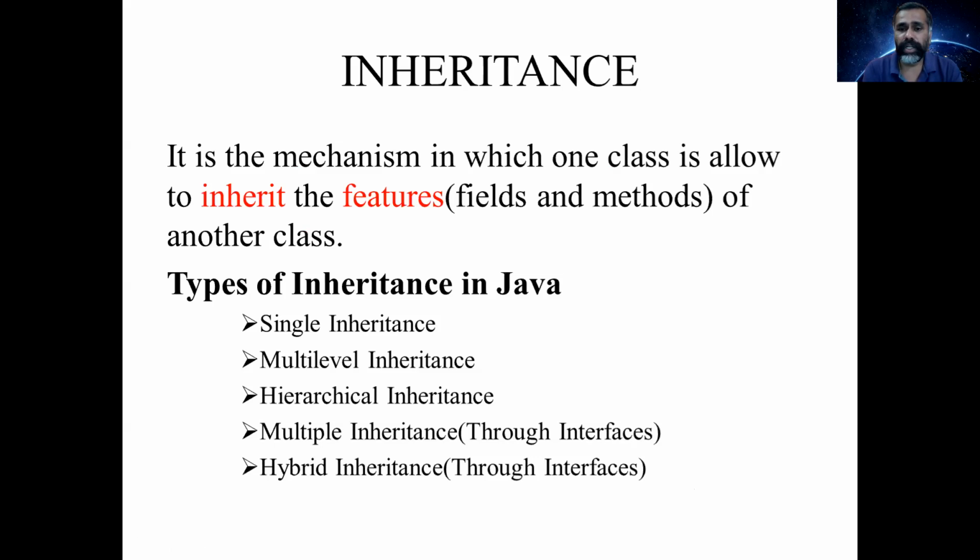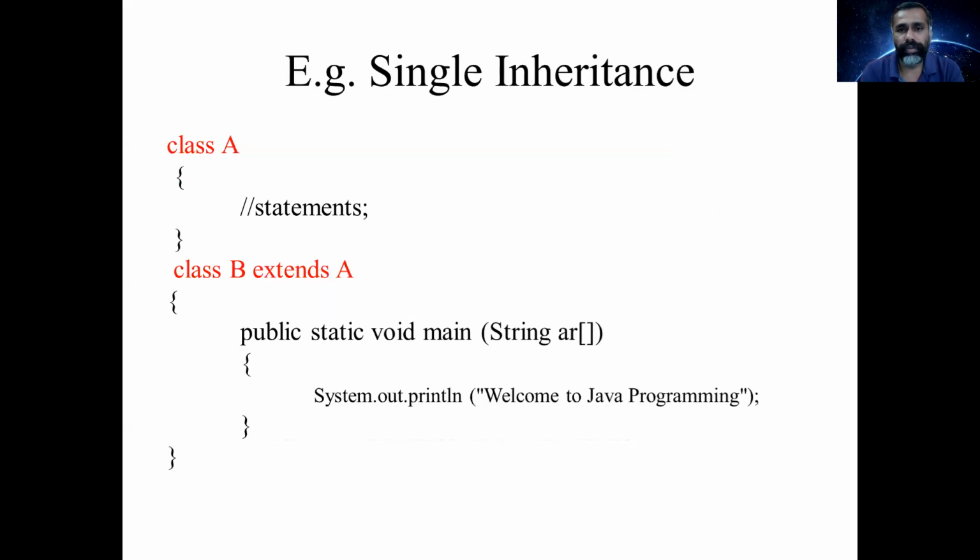This is achieved by using an interface. Similarly, hybrid inheritance also involves multiple inheritance, so this also cannot be supported in Java, and it can be achieved by using an interface. So these are the types of inheritance in Java. The main purpose of inheritance is code reuse. So these are the examples of inheritance.